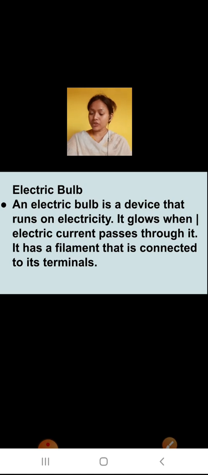So today we have done the electric cell and electric bulb and basic information about electricity. And now your work is to read the chapter again and make your own notes. Till then, take care. Sai Ram.